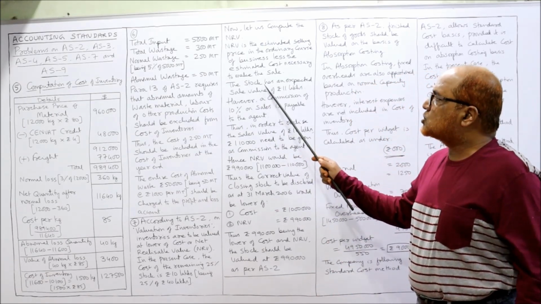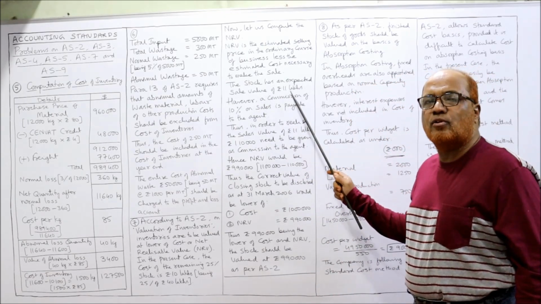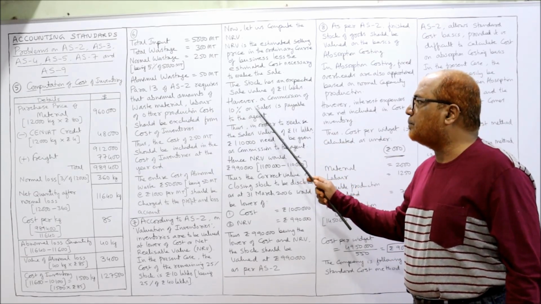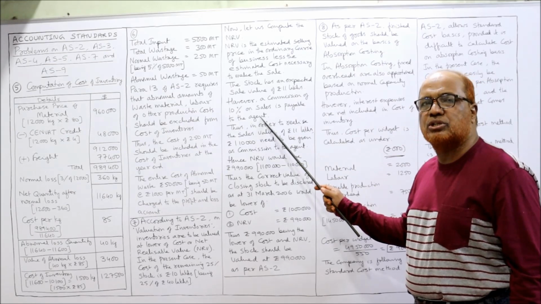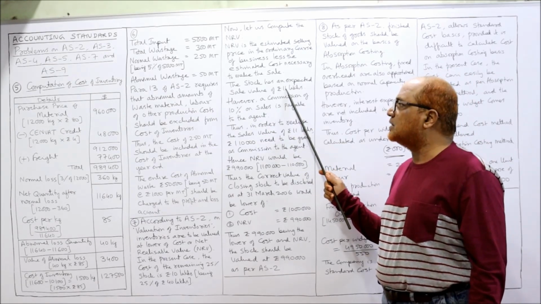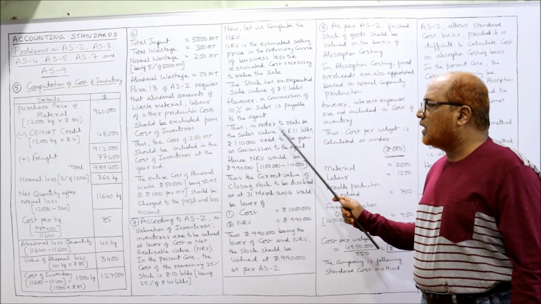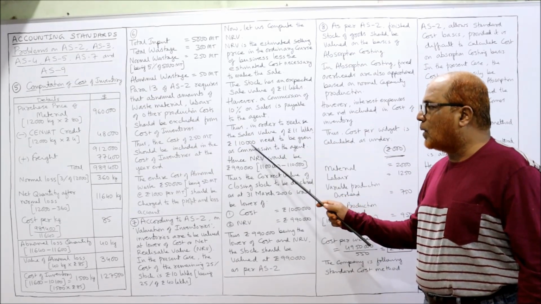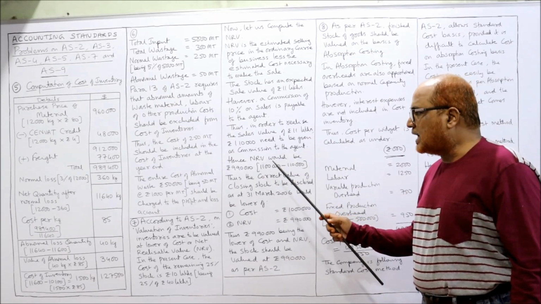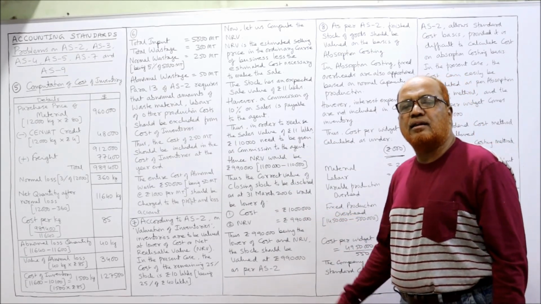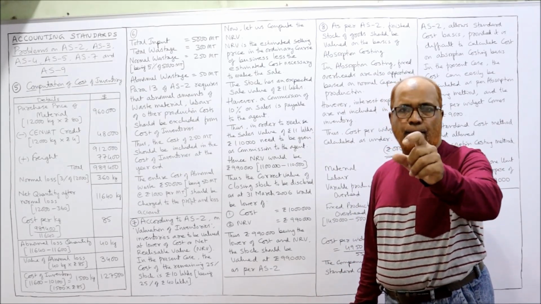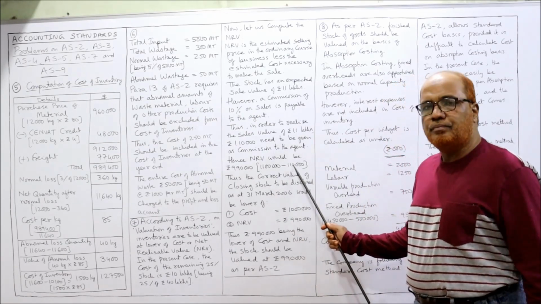So here the stock has an expected sale value of rupees 11 lakh, that is given in the problem. However, a commission of 10% on sale is payable to the agent. So 10% of 11 lakh comes to 1 lakh 10,000. Thus, in order to realize the sales value of 11 lakh, 1 lakh 10,000 needs to be given as commission to the agent. Hence, NRV would be 9 lakh 90,000. How 9 lakh 90? 11 lakh minus 1 lakh 10,000.